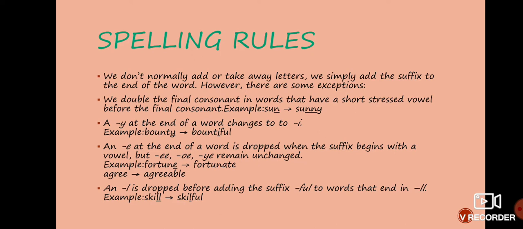An e at the end of a word is dropped when the suffix begins with a vowel, but ee, oe, ye remain unchanged. Example: fortune will become fortunate. Agree will become agreeable. An l is dropped before adding the suffix full to words that end in ll. Example: skill will become skillful.